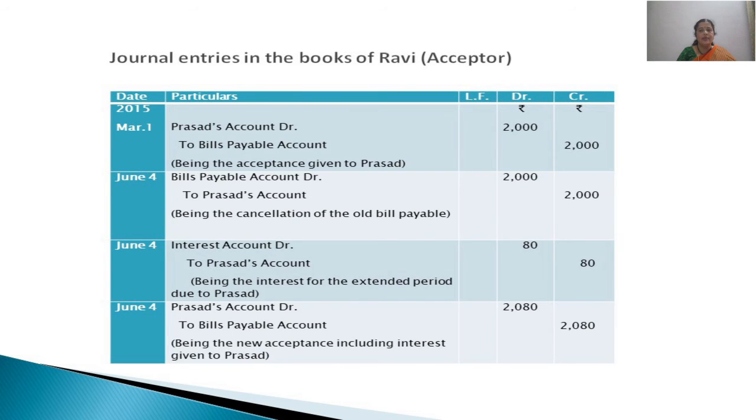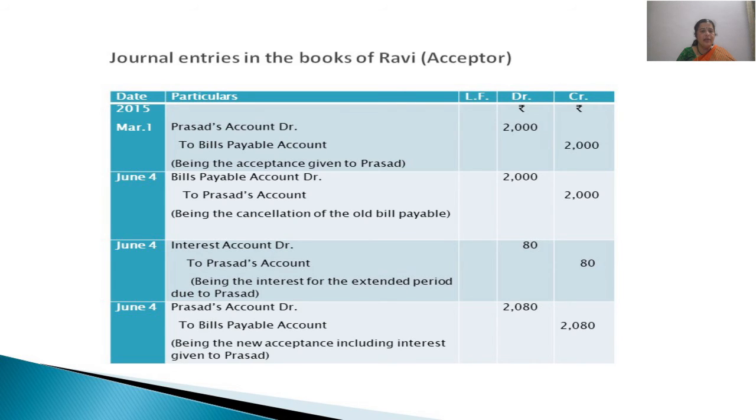Interest to Prasad's account. The reason being Prasad is still our creditor even for the interest amount, because we have not paid at least the amount of interest on the first due date. We are requesting our drawer, that is Prasad, to add this amount of interest in the new bill. That is why the entry is like interest to Prasad's account.